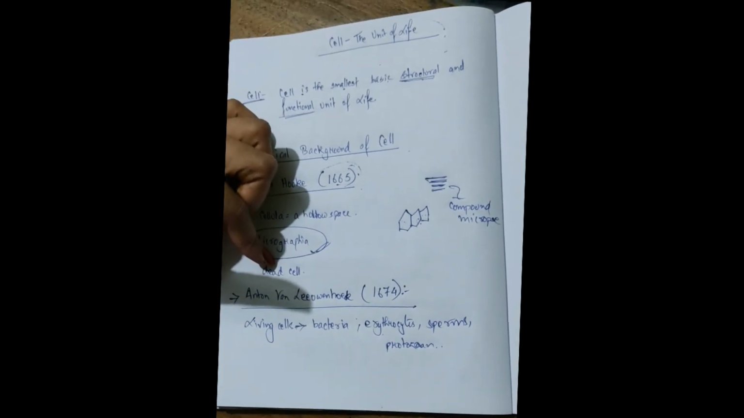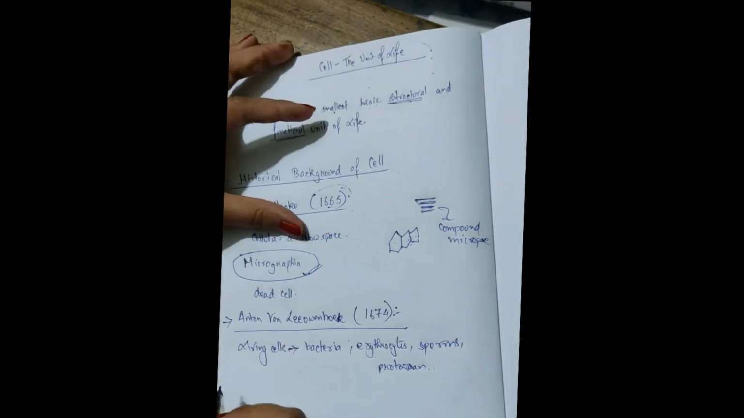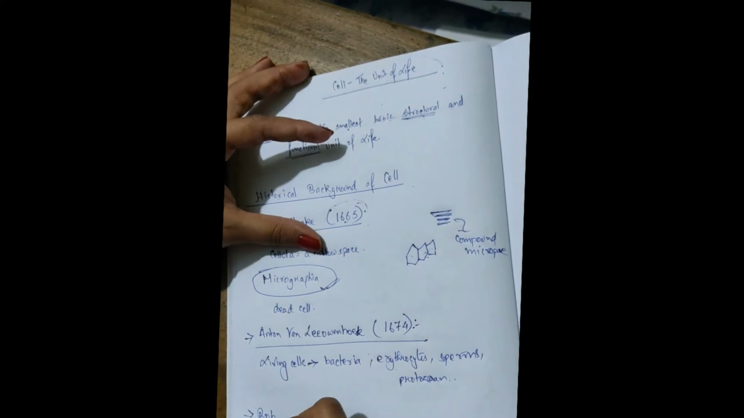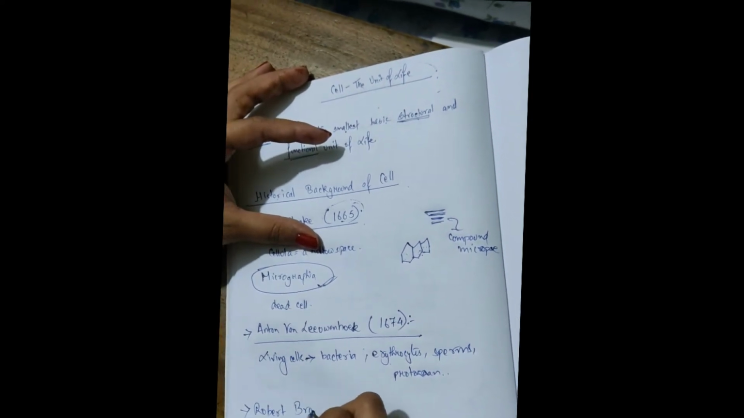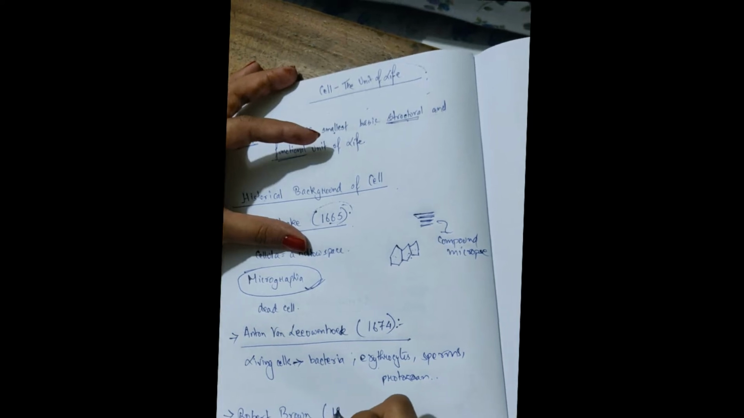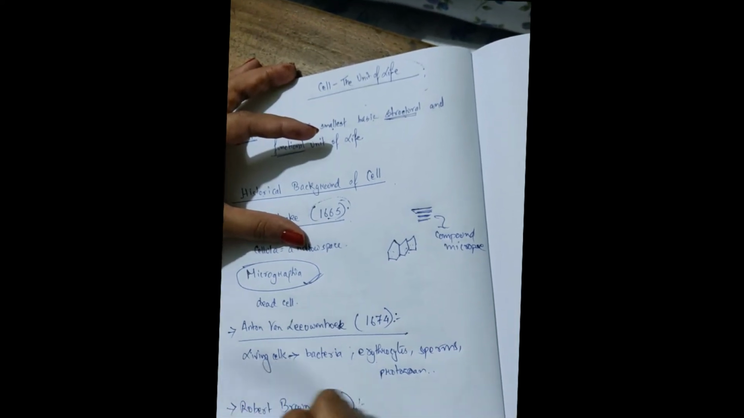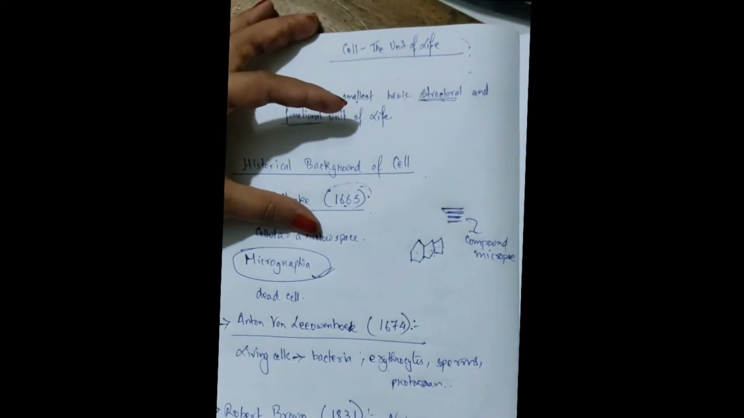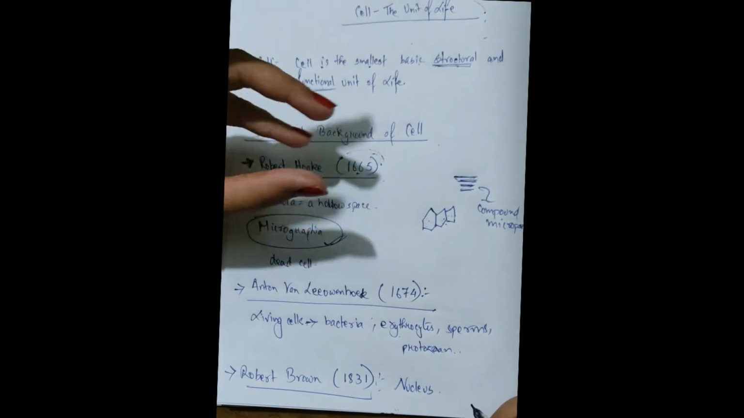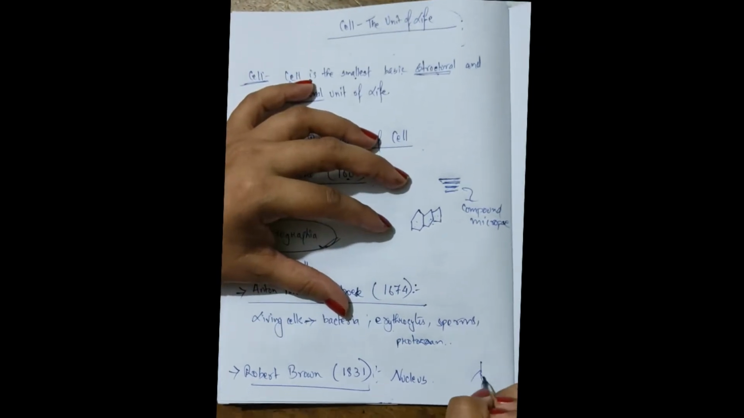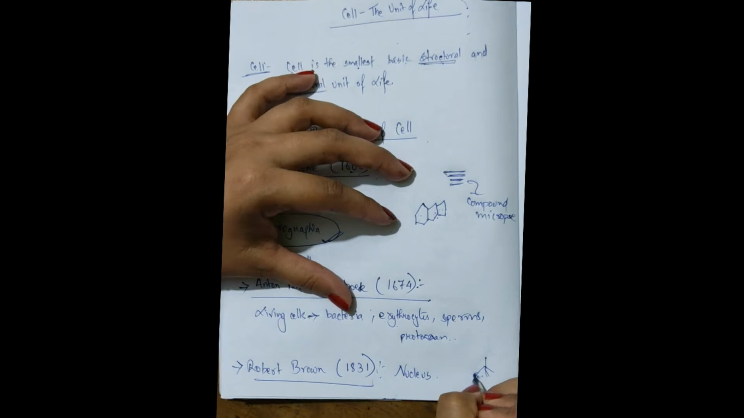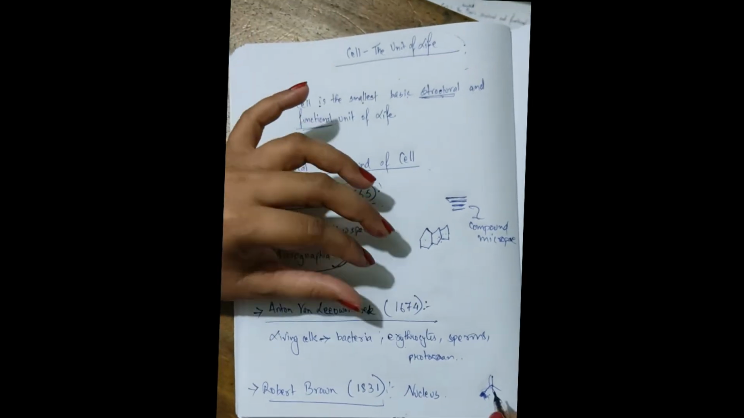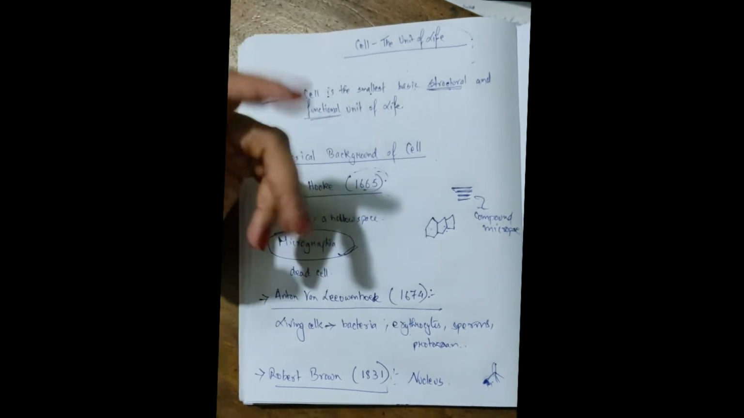Now, after Leeuwenhoek, another scientist came, Robert Brown, in the year 1831. Robert Brown discovered the nucleus. He reported the presence of the nucleus in the roots of orchid plants. From the roots of the orchid plant he found the presence of the nucleus.